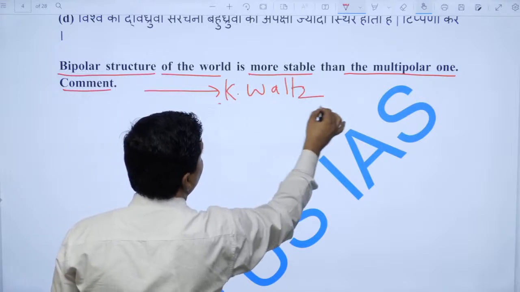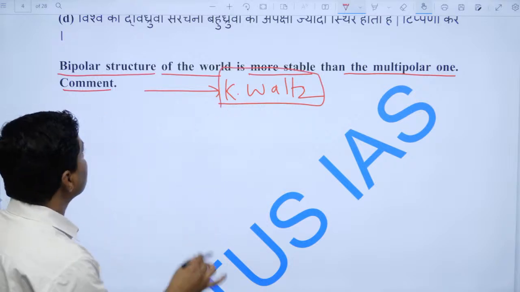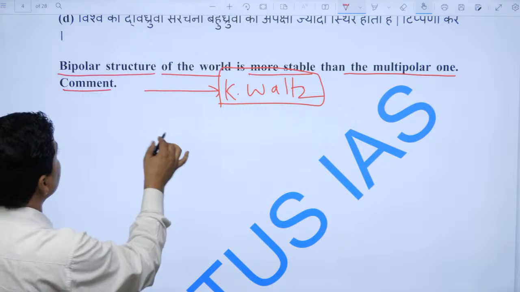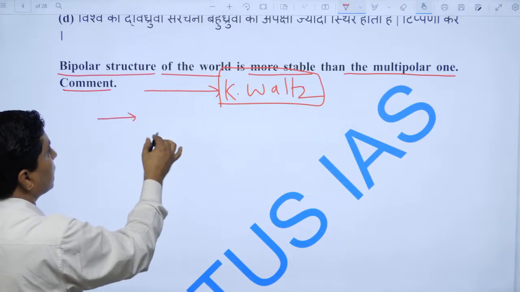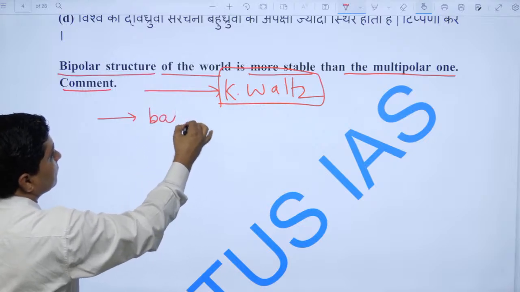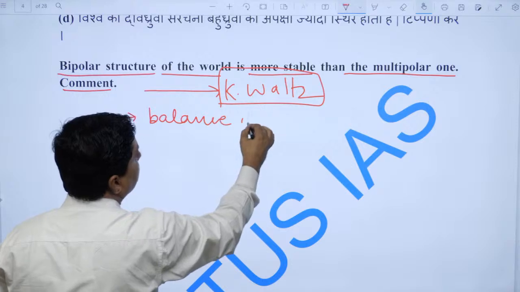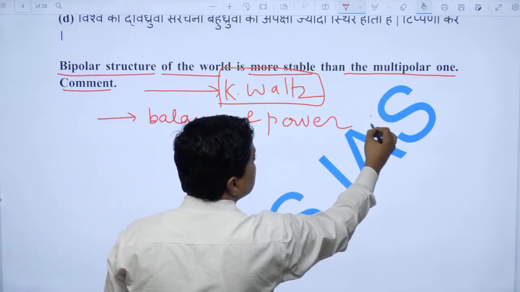This is Kenneth Waltz's statement, right. And he argued that, so first one needs to start with the bipolar world, or balance of power, right, balance of power.